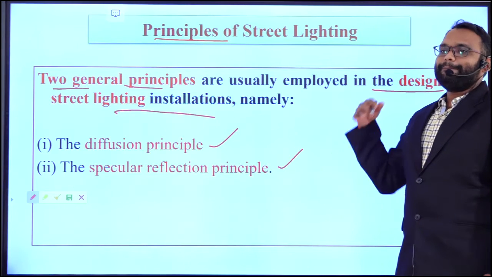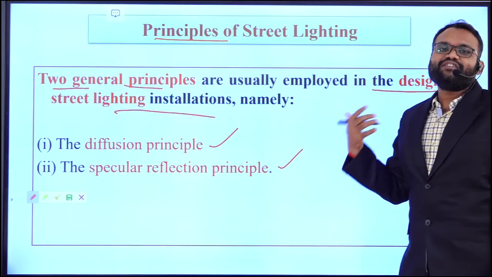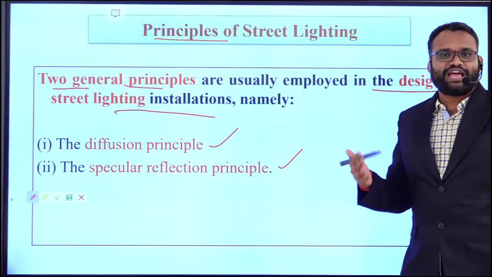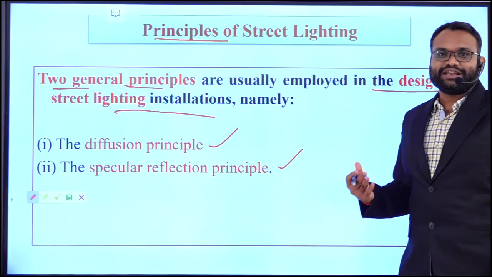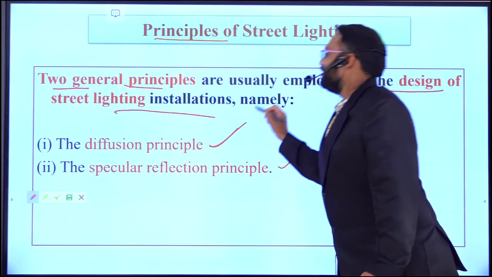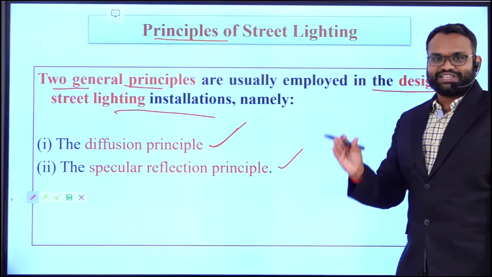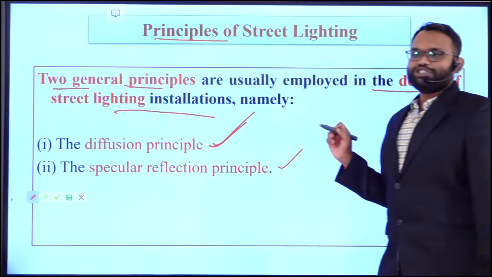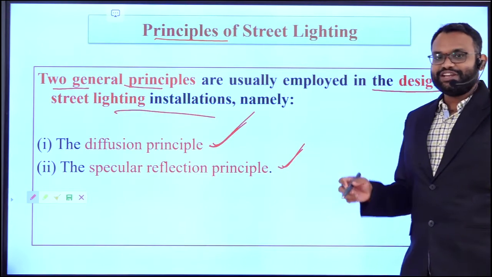Again, I'll repeat, based upon these principles of street lighting, we have concluded that the two major principles generally employed in the street lighting application are, first, the diffusion principle and second, the spectral reflection principle, right? The first principle is the diffusion principle and the second principle is nothing but the spectral reflection principle.